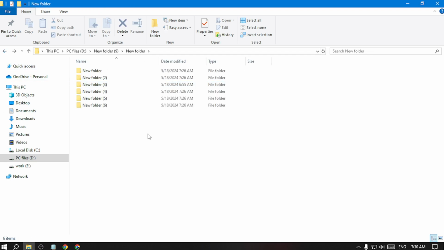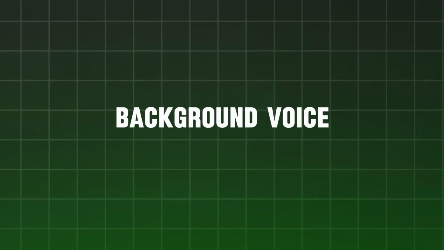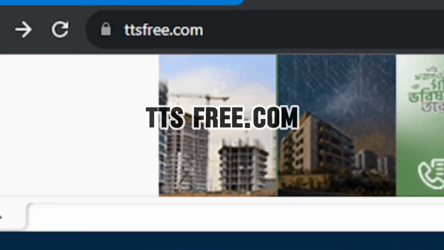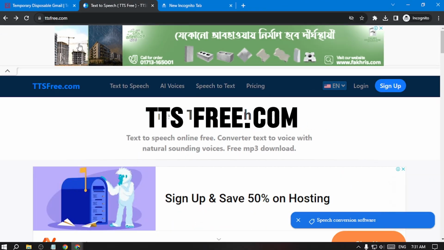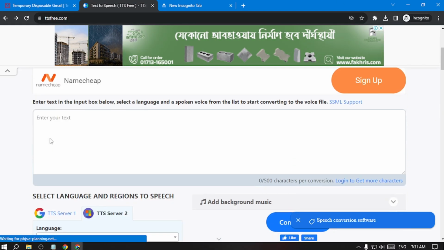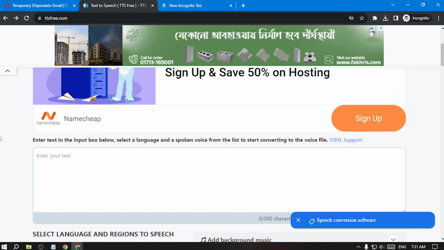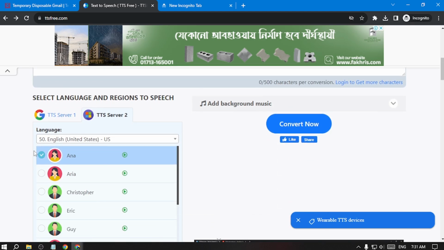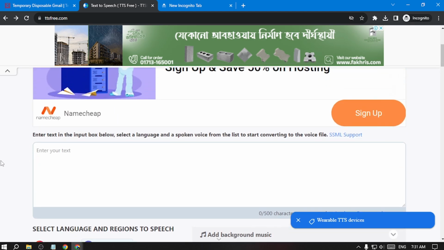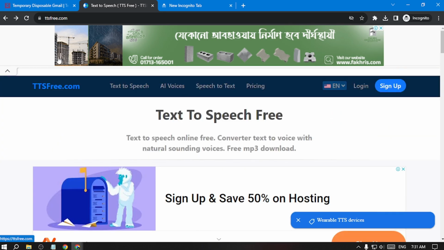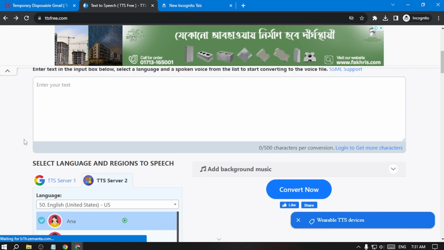For that we use a text to voice generator. For the text to voice generator, I'm here on ttsfree.com. You can see the website. It's a free text to voice generator and you can use it without any sign up. As I said, the whole process will be free and without any hassle, so that's why I'm choosing this. You can also go with ElevenLabs, but that type of website will be costly and you can't use it for free, so that's why I used ttsfree.com, and this website is super great.